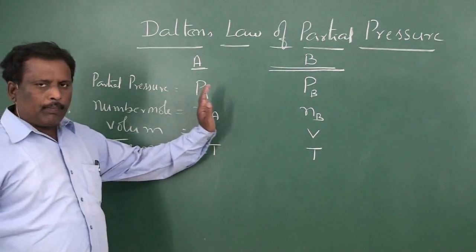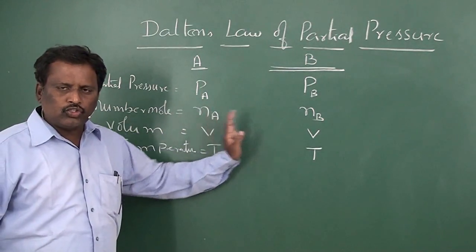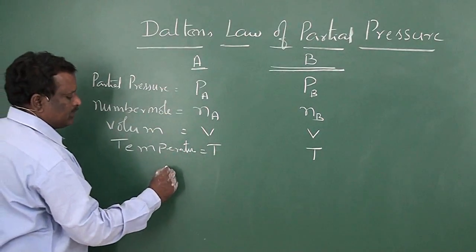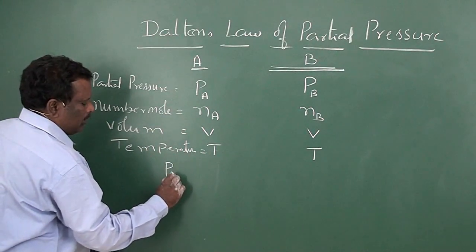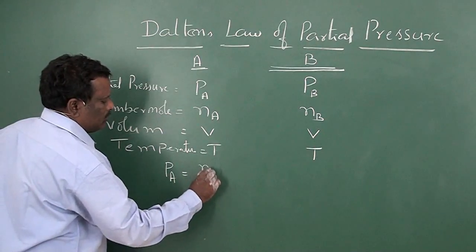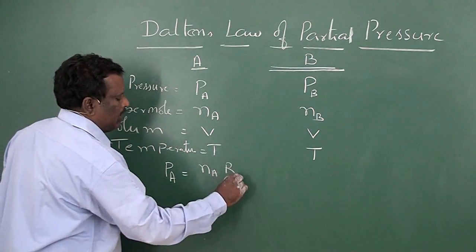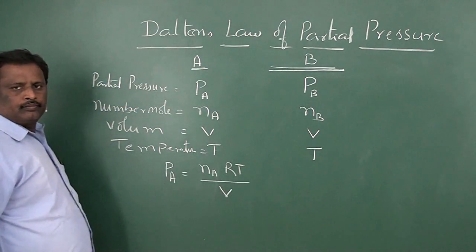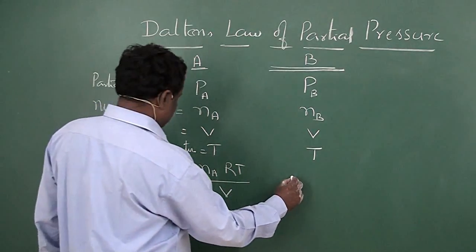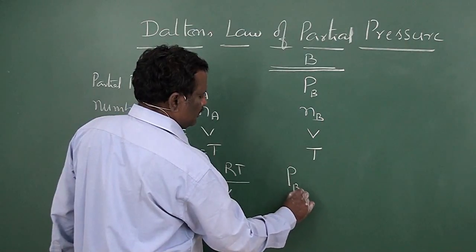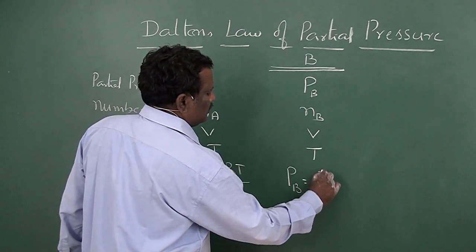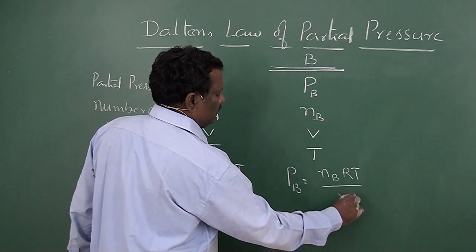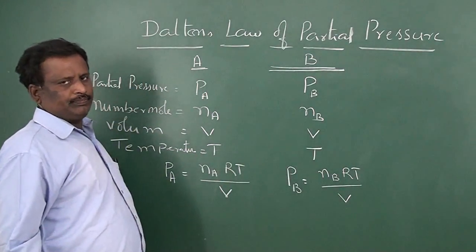Now, if we apply the ideal gas equation for these two gases, for the first gas, Pa is equal to Na RT by V. For the second gas, Pb is equal to Nb RT by V, because PV is equal to nRT.